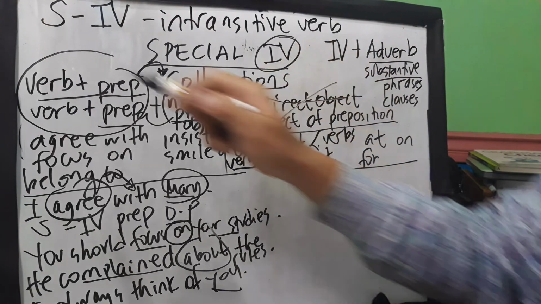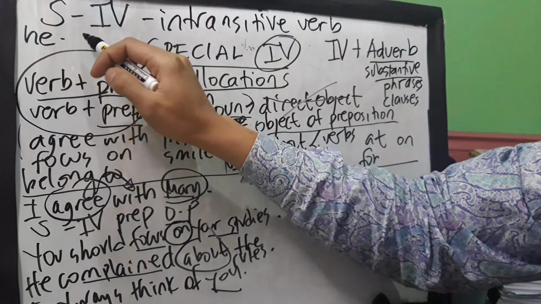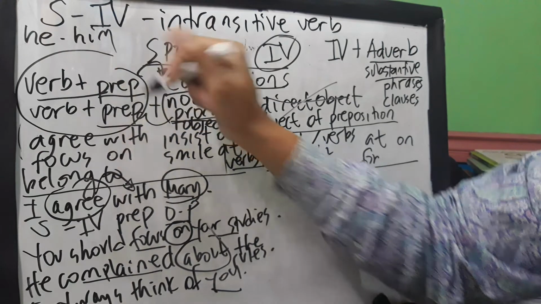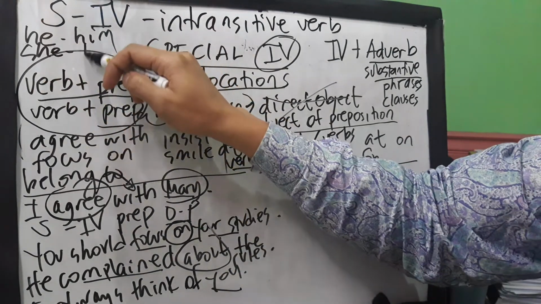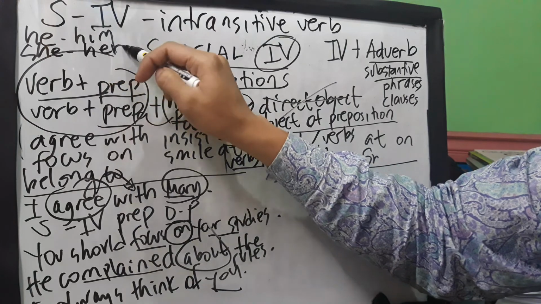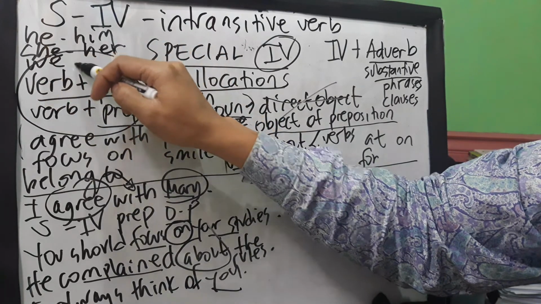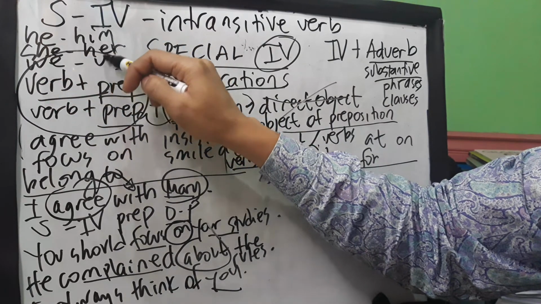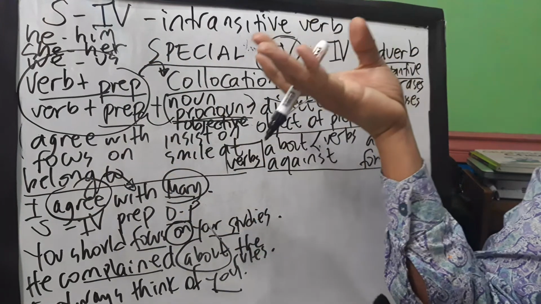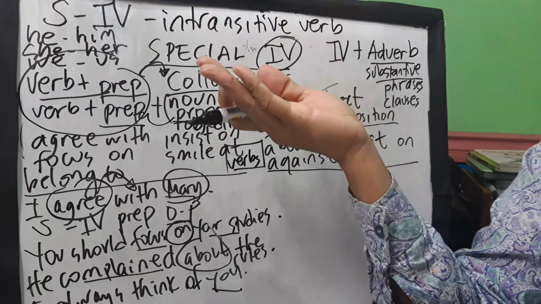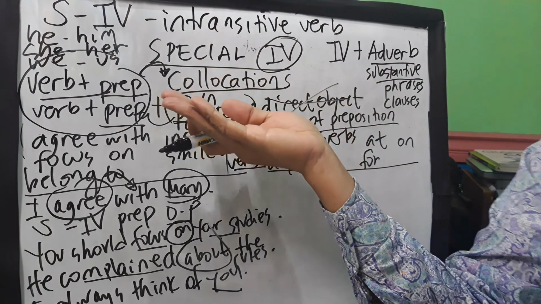To give you an example, he is the subjective. What is the objective? Him. She is the subjective. What is the objective? Her. We is the subjective. What is the objective? Us. The same thing with they. What's the objective? Them. You, same thing, the objective is you.